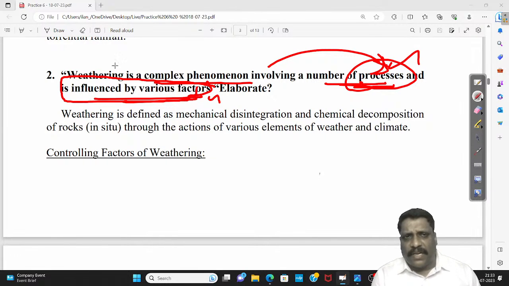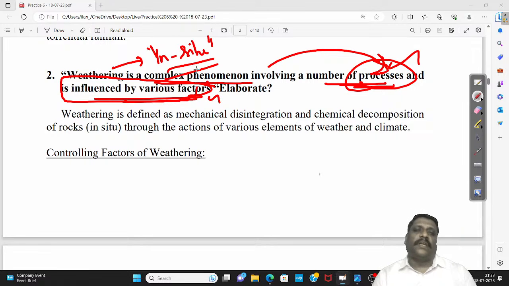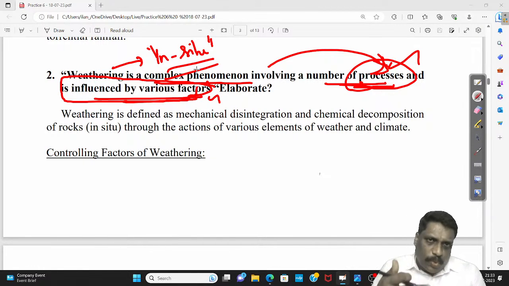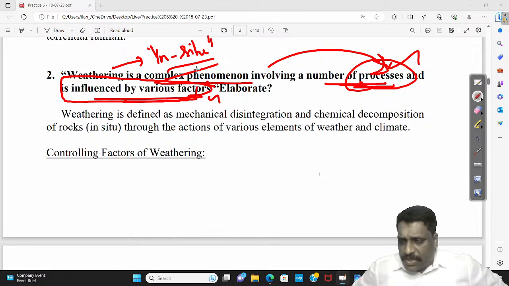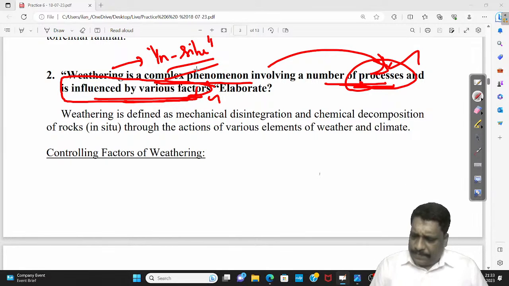If I understand that weathering itself is in situ breakage of rock, somewhere I should understand what the factors are which influence the rate at which the weathering is taking place. Whether it is happening almost in a fast forwarded fashion, or maybe it takes its own time. That's what we have to discuss. Right, my dear friends.